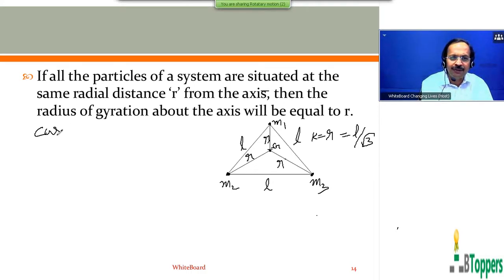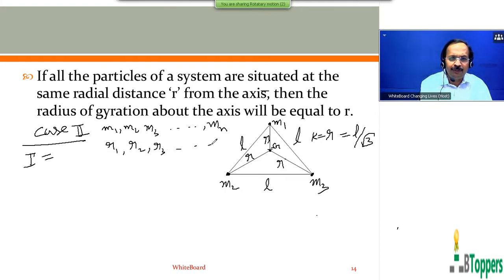Coming to the second special case, you can stop writing, just listen here. You can write the notes later. The moment of inertia of a system of n discrete point masses m1, m2, m3, etc. up to mn, which are situated at radial distances r1, r2, r3, etc. up to rn respectively from the axis, is given by I equal to sigma m r square.